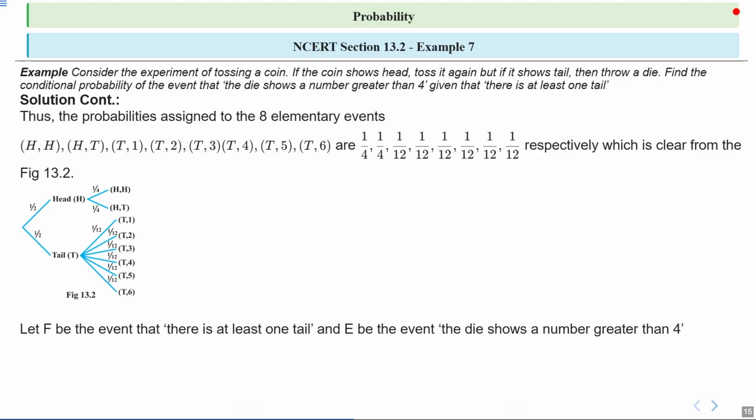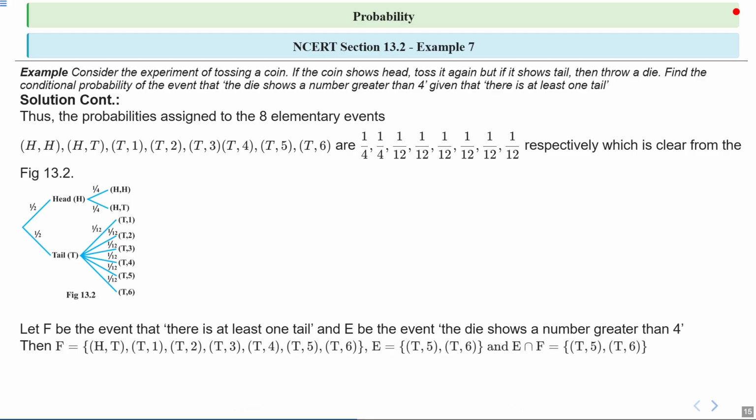Now let F be the event that there is at least one tail, and E be the event that the die shows a number greater than 4. Then event F is basically head-tail, tail 1, tail 2, tail 3, tail 4, tail 5, tail 6. Event E is basically tail 5, tail 6, and E intersection F will be tail 5, tail 6. Okay.